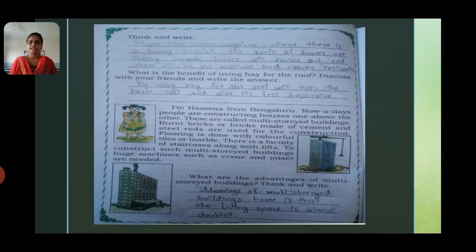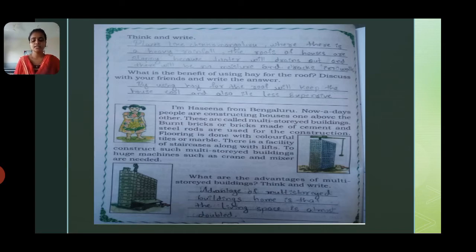In general we call these apartments. They are also called multi-storied buildings, where there are a number of houses. Burnt bricks or bricks made of cement and steel rods are used for constructing such buildings.